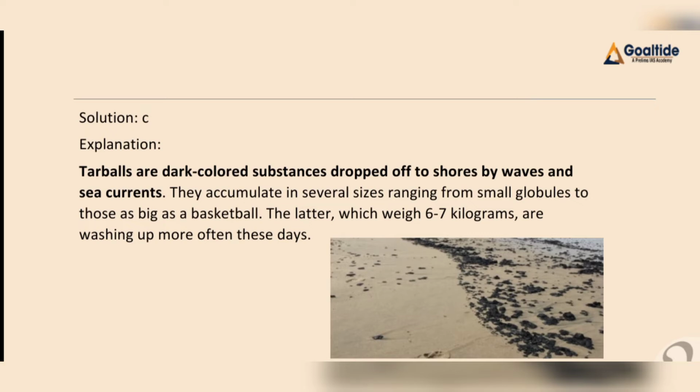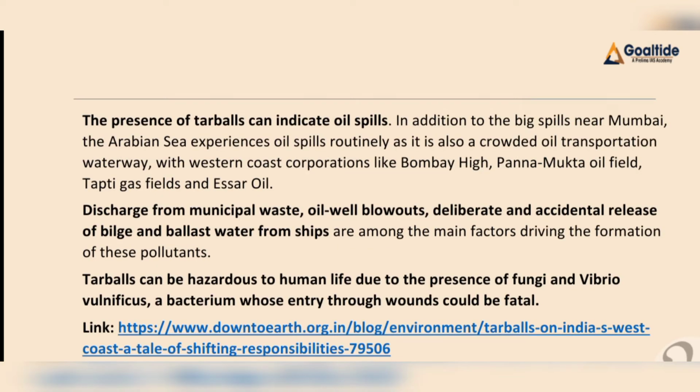Now here, as we can see, these are our tarballs. These are dark colored substances which are dropped off on the shore by waves and sea currents. If we discuss their size, they can be as big as a basketball and could be in the range of 6 to 7 kilograms in terms of weight, right? Now the presence of tarballs represents an oil spill, right? And we mostly find tarballs in the Arabian Sea.